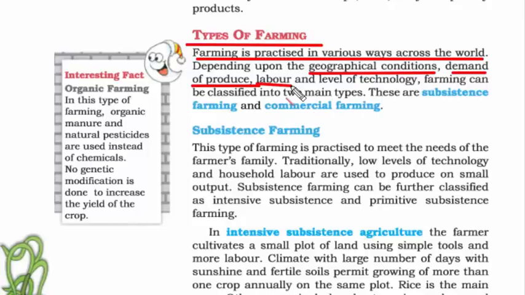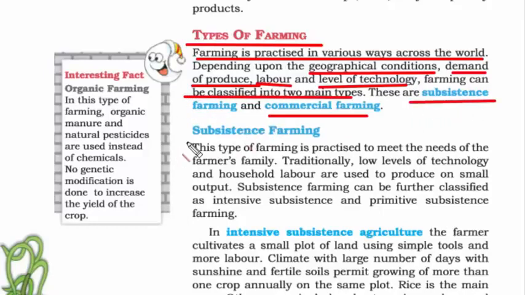When we say labor, we mean skilled labor, whether they can do a particular farming or not, whether they are expensive or not, because if it is expensive, then you cannot hire more people. Finally, the level of technology we have. The more advanced technology you have, the easier it is to do farming or any kind of activity. You'll produce large quantity in less time. Farming can be divided into two types, that is subsistence farming and commercial farming.